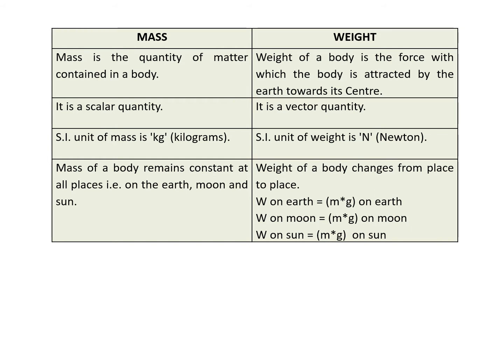So weight on earth is m into g on earth, weight on moon is m into g on moon, and weight on sun is m into g on sun. That is, on every planet, on earth, on moon or on sun, acceleration due to gravity changes, but mass remains the same. This is about the difference between mass and weight.